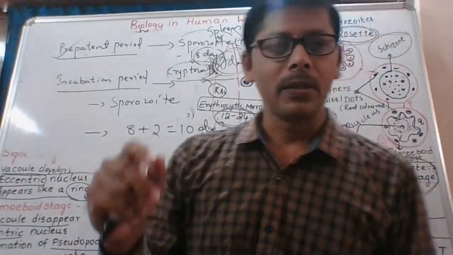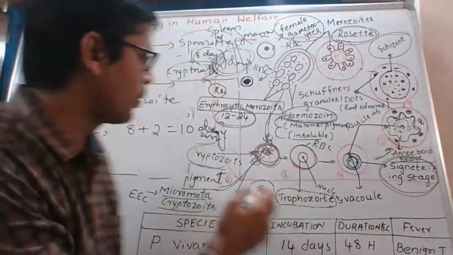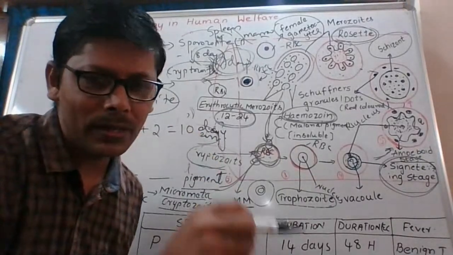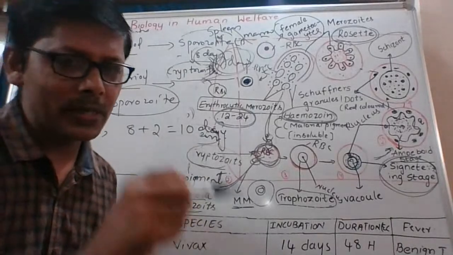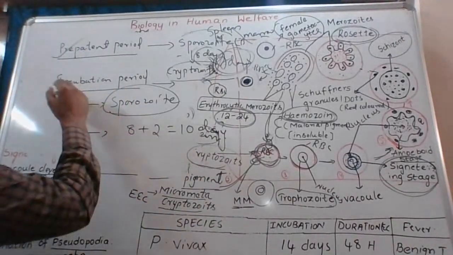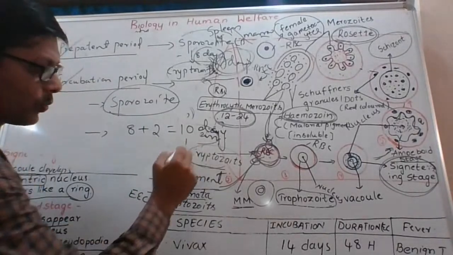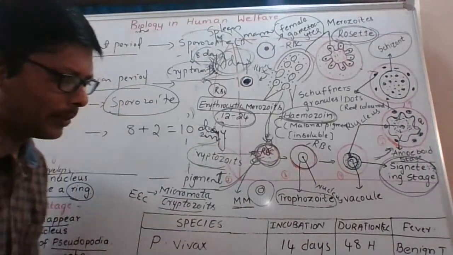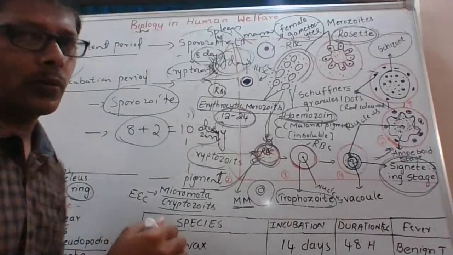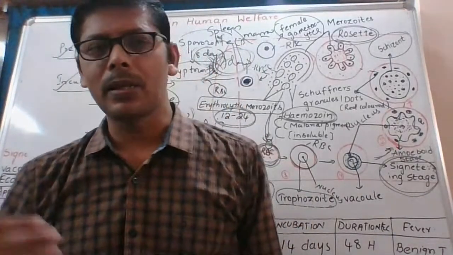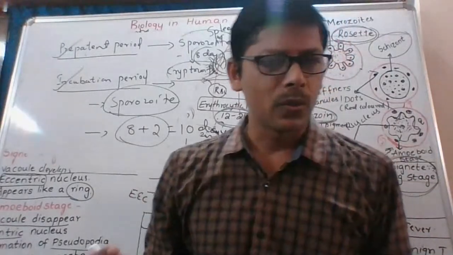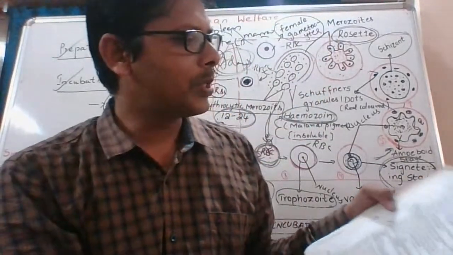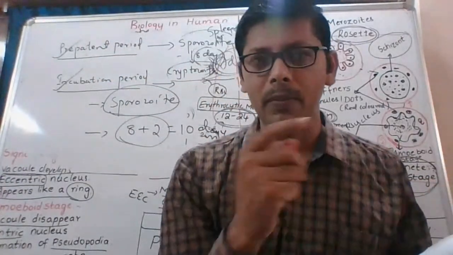Incubation period is the time interval between the entry of sporozoite into our body and the first appearance of malarial symptom. That is called incubation period. It is 10 days to 14 days. It may vary. Okay, we have to include here pre-erythrocytic cycle, exoerythrocytic cycle and erythrocytic cycle. If we add all these, we get 12 days. Around 10 to 12 days, that is the incubation period. These two are very very important. These two are the 25 and 26 questions in our material.